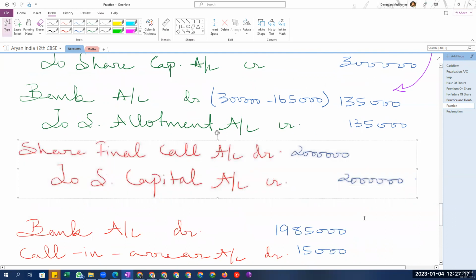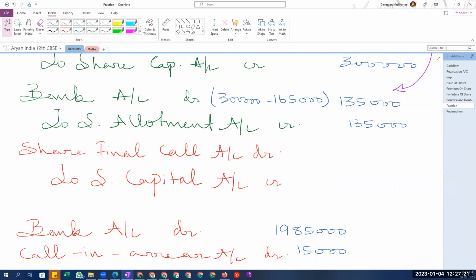And the amounts will be 20 into 15,000, which is 3 lakhs. Same thing as the earlier one.